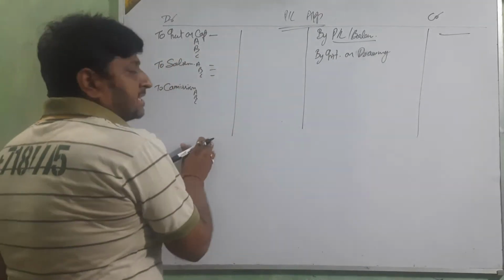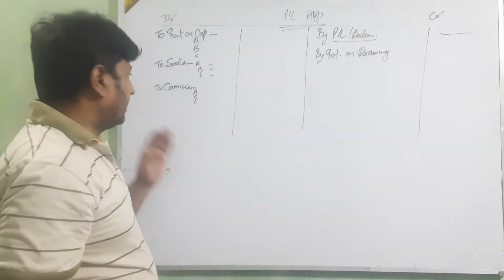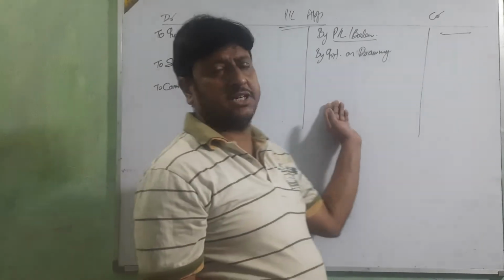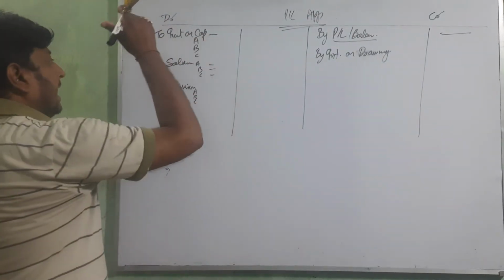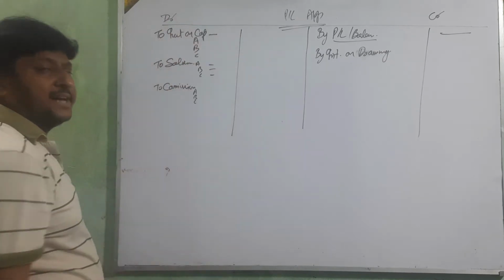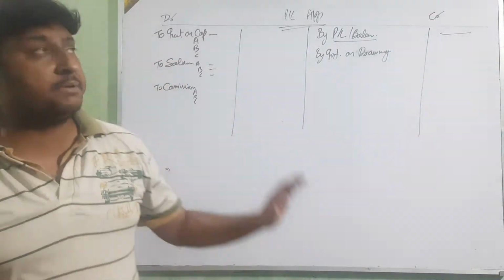These all are expenses. All the expenses we are showing on the debit side, which are related with the partner. All the income which relates with the partner goes on the credit side. In the expenses, first is the interest on capital. So we are showing the interest on capital on the debit side.